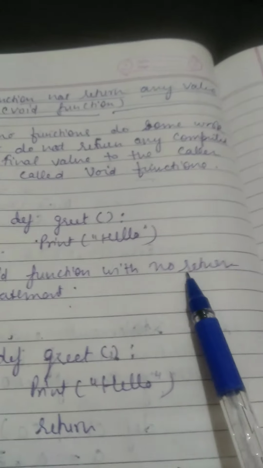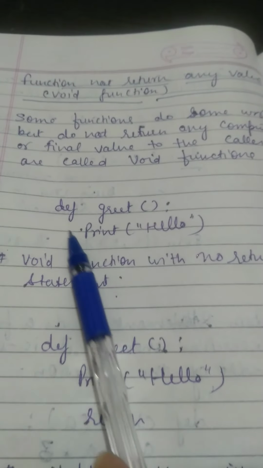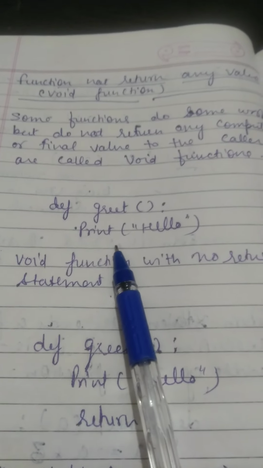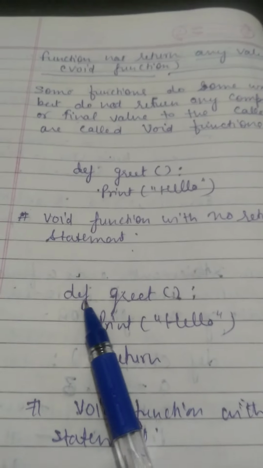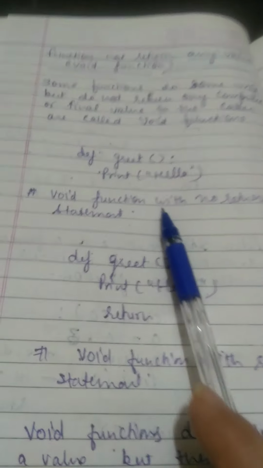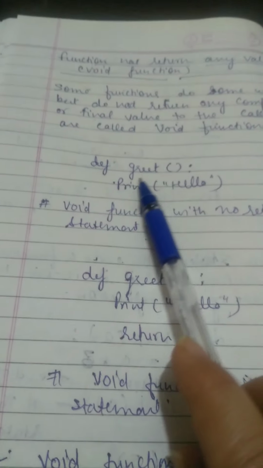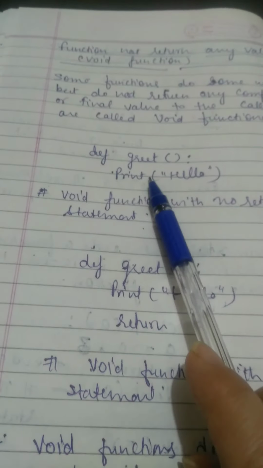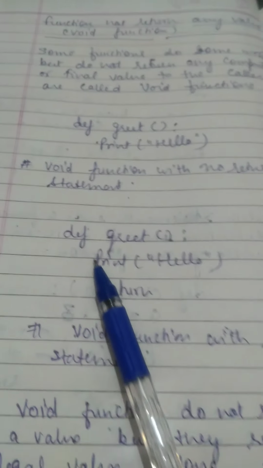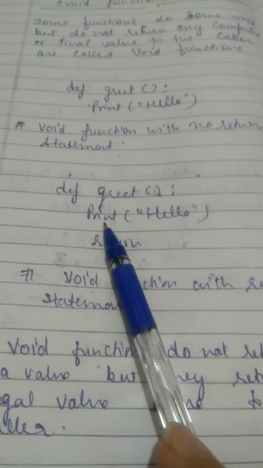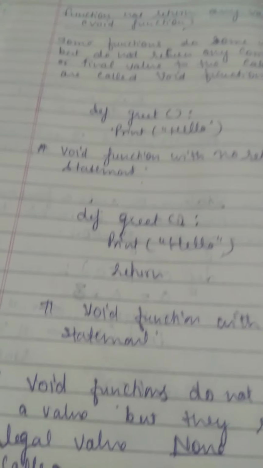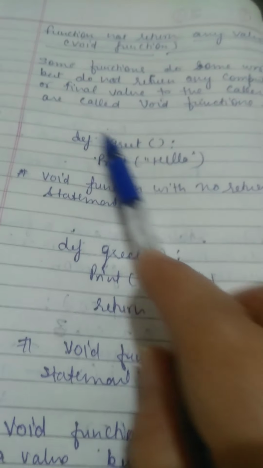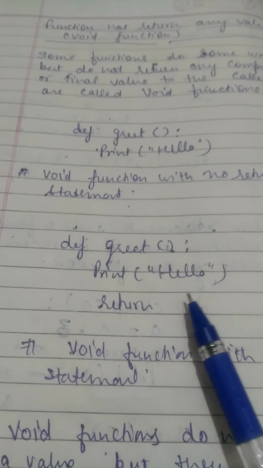So with no return value, in this function definition we have not written any return statement, but this function is doing work. It's printing a hello message. So with no return statement, this way also we can write. It's a void function that does not return any value. But here, def greet, print hello, we have written a return statement. So, hash, void function with return statement. These two function definitions are known as void functions.